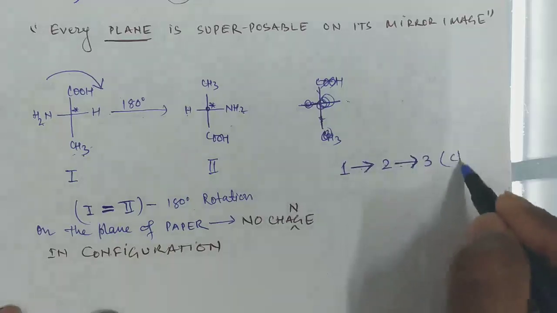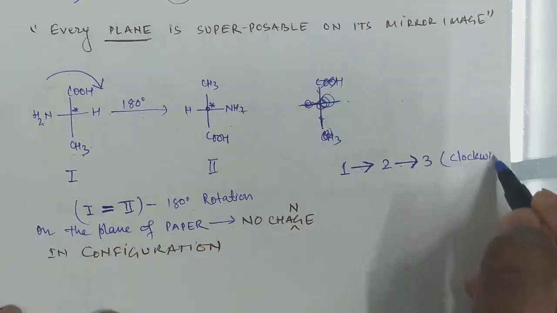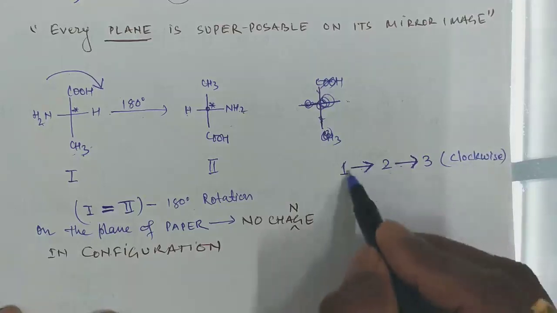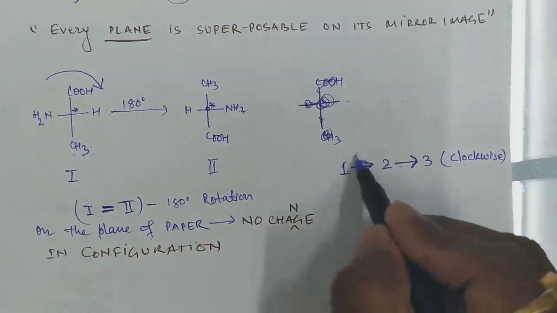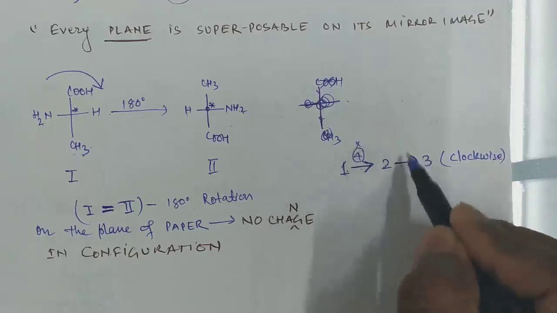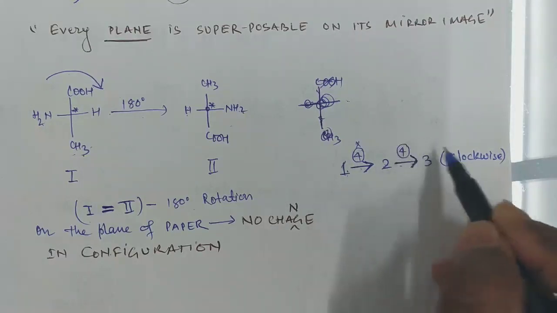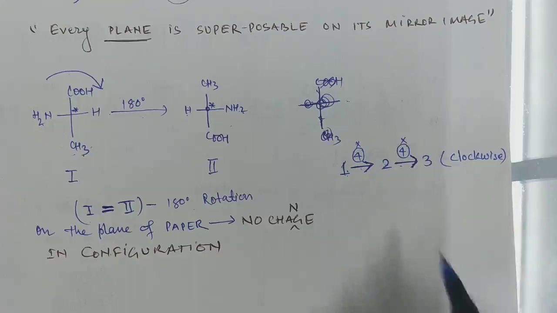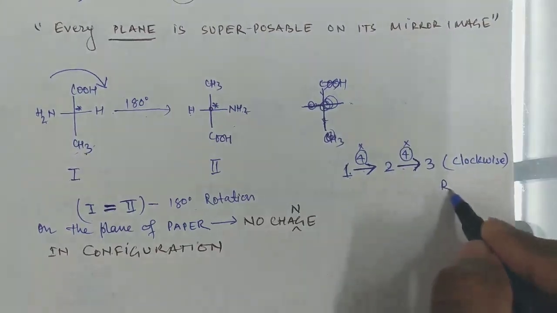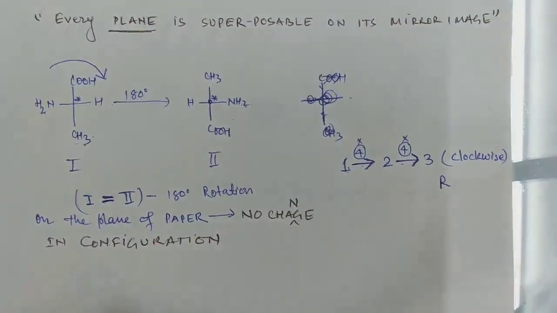If it is clockwise, what about 4? If 4 is coming between 1 and 2, ignore that 4. If 4 is coming between 2 and 3, then also ignore. If it is clockwise, then the configuration is R.